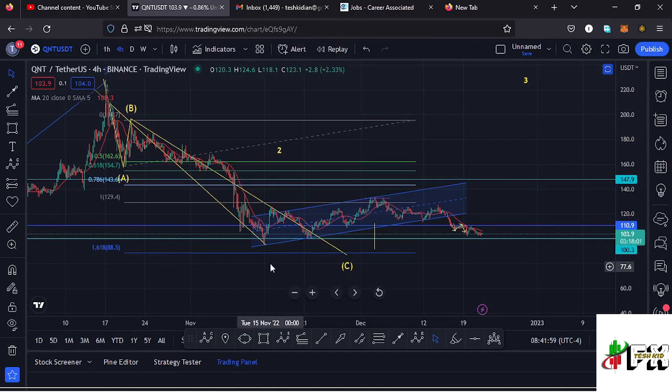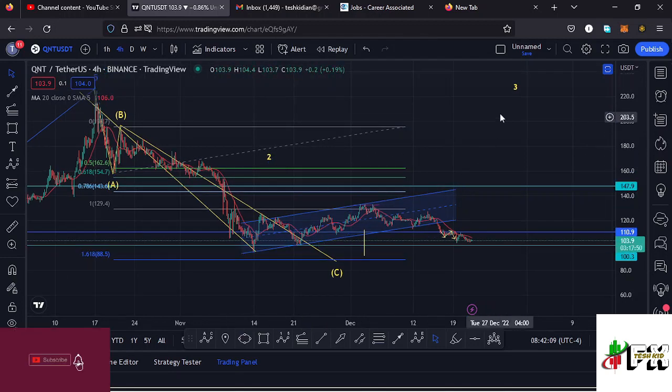And that would suggest there's still one more low that is coming our way here on the Quant chart for us to say that we have completed the formation of this higher Elliott wave count 2. And once that happens, then we can expect an impulsive movement to the upside in the formation of this higher Elliott wave count 3.